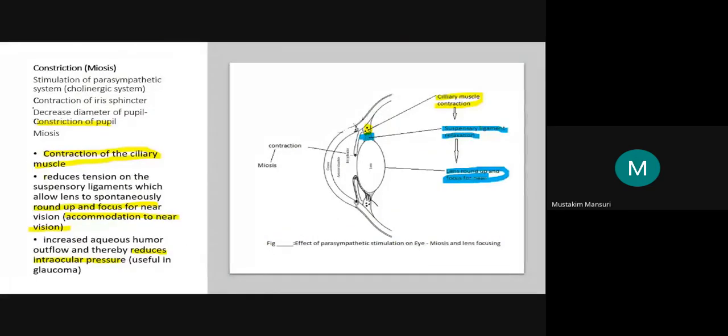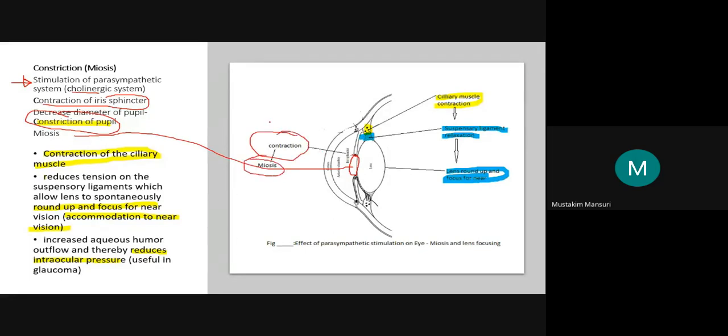Now, effect on the eye. We already discussed this miosis part. Because of the stimulation of the parasympathetic, cholinergic system, there is contraction of the iris sphincter, and because of this contraction there is a decrease in the diameter, which results in miosis.